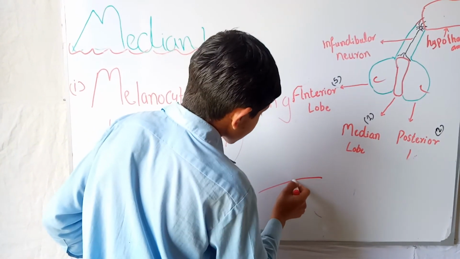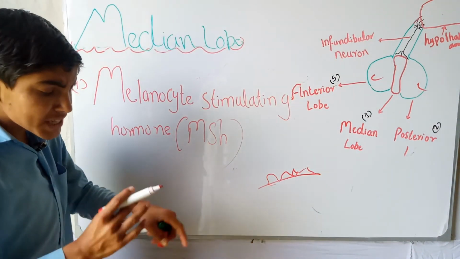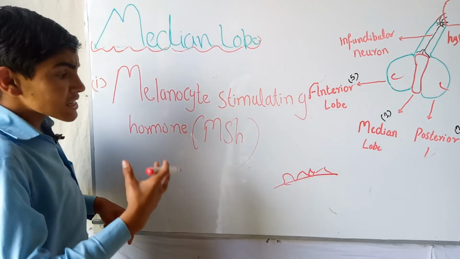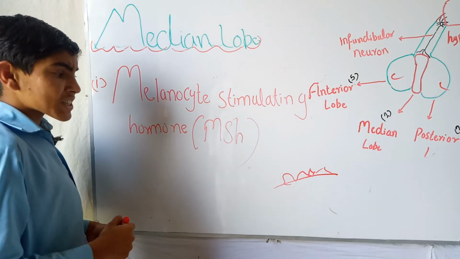So it acts on the melanin present in our skin, and its secretion causes the skin to become brownish.